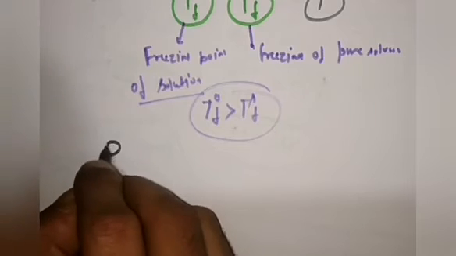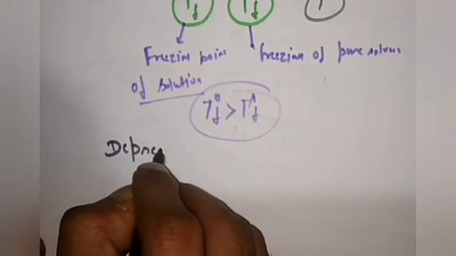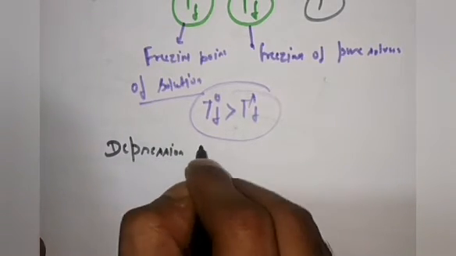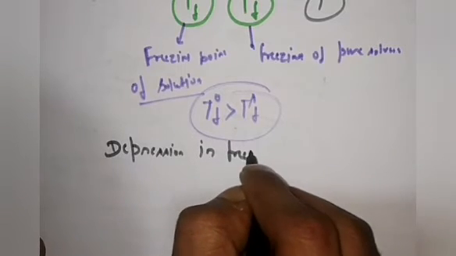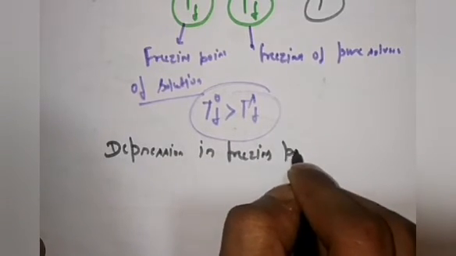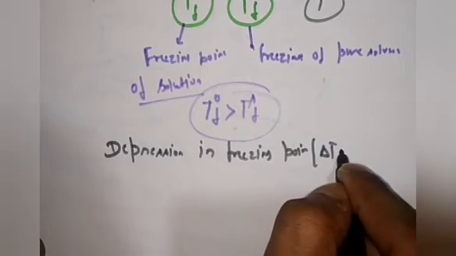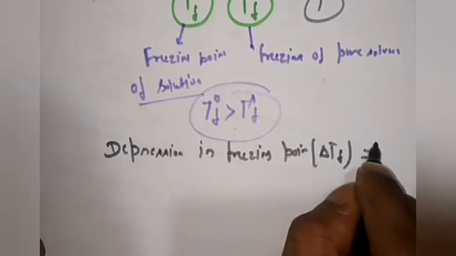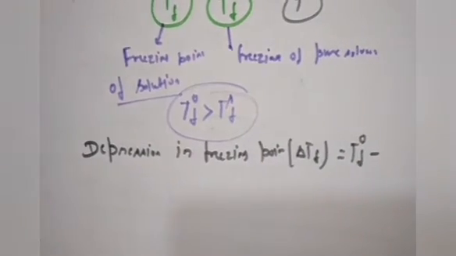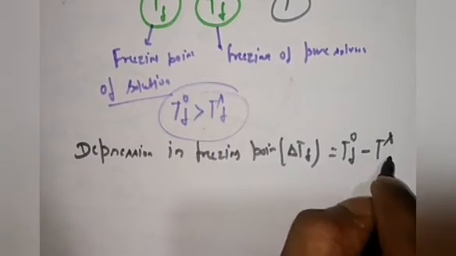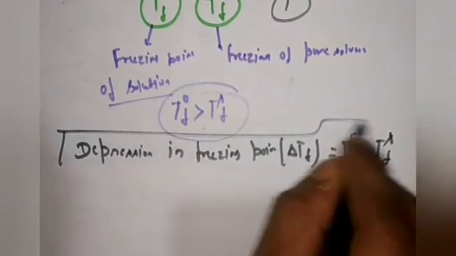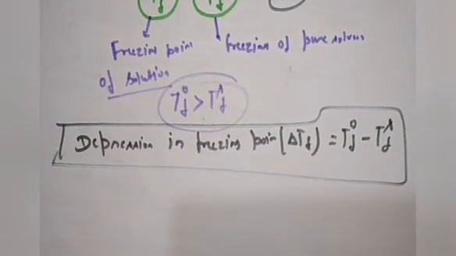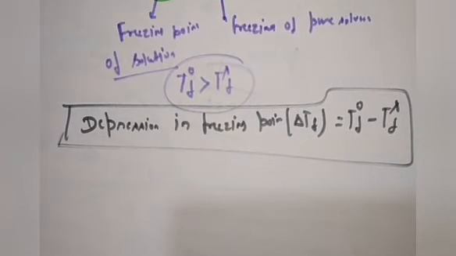So the depression in freezing point, delta TF, equals T naught F minus TSF. Okay, this is the depression in freezing point. So we have defined the depression in freezing point.